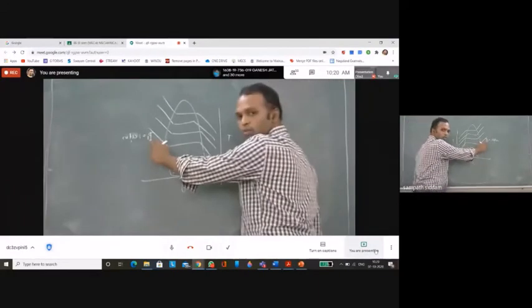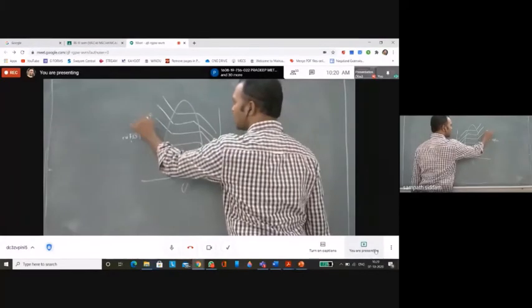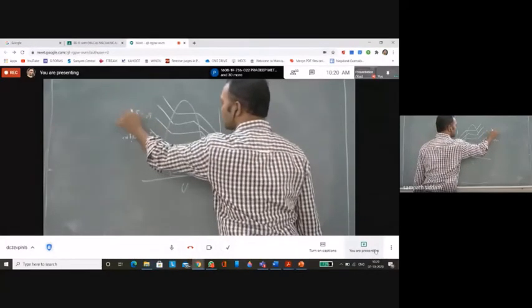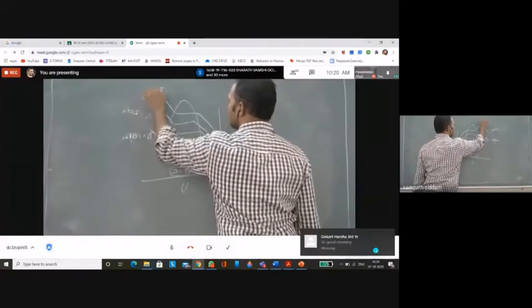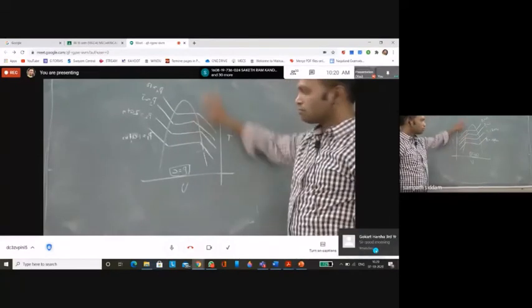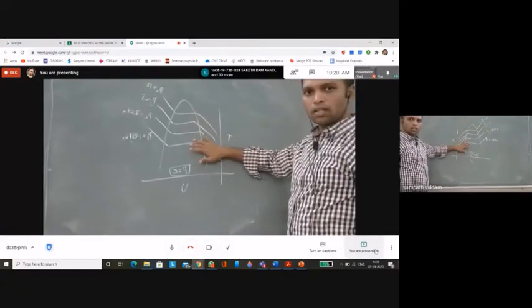So this P1 is 1 atmosphere, which I have considered. Next I have considered P2 as 2 atmospheric pressure, P3 as 5 and P4 as 10. Is it clear?